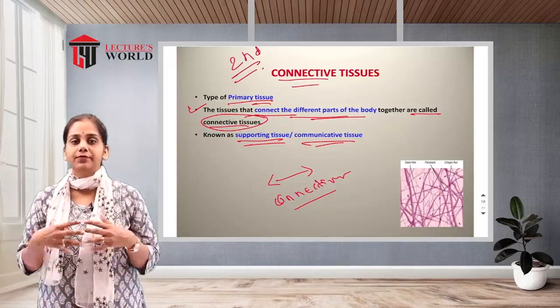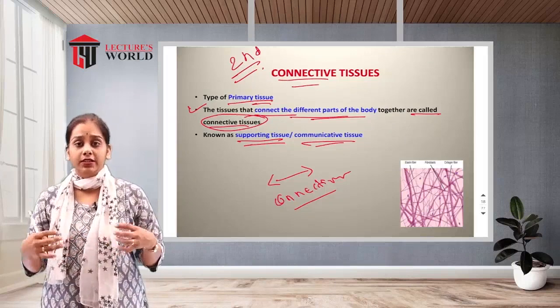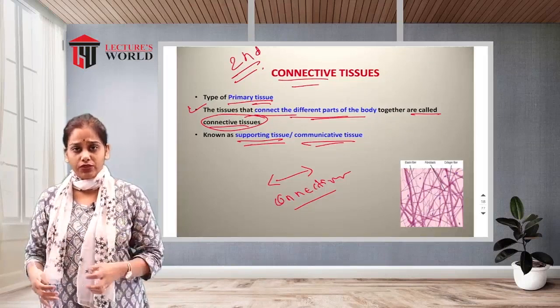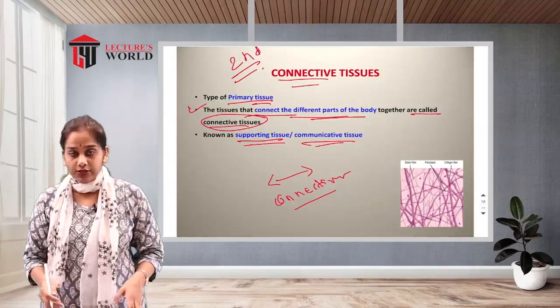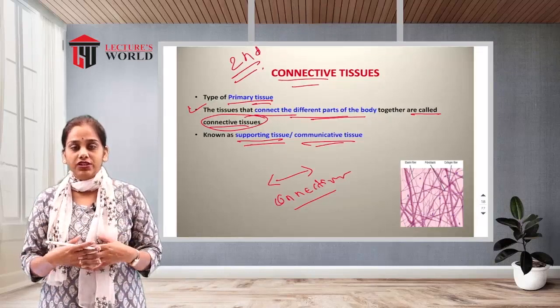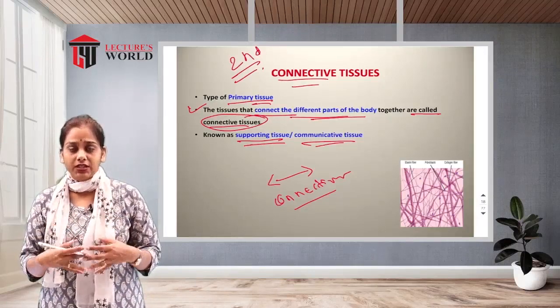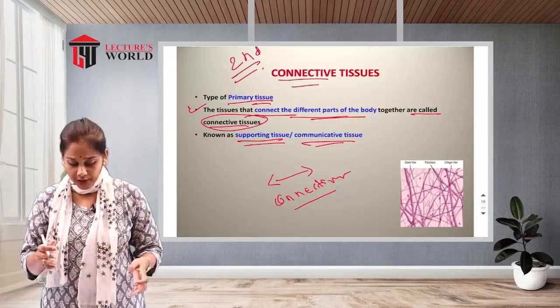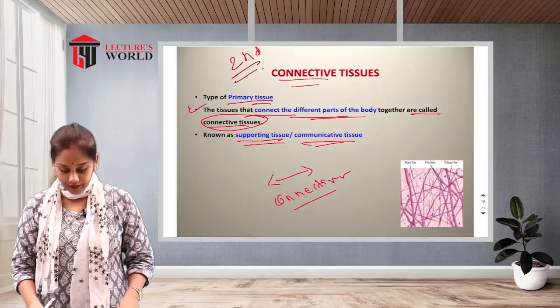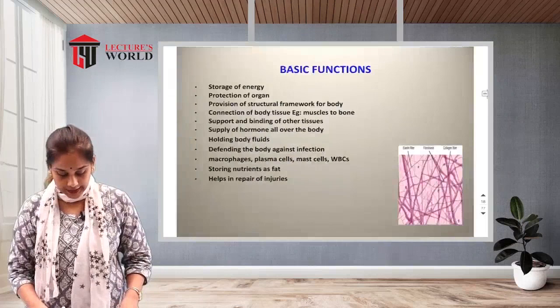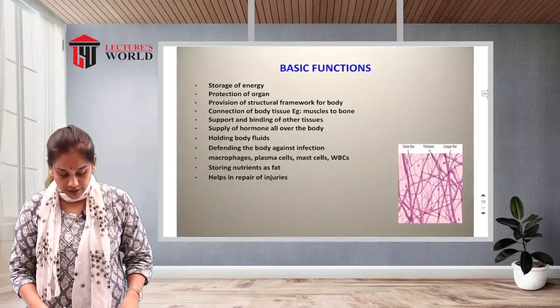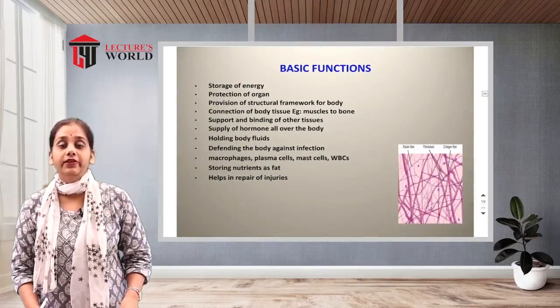Why? Because they are giving support to each other, two organs, two tissues. Communicative tissue means there is interconnection, an intercommunication, so that is also known as communicative tissue. So let us see in detail. First we will see the basic functions of the connective tissue.